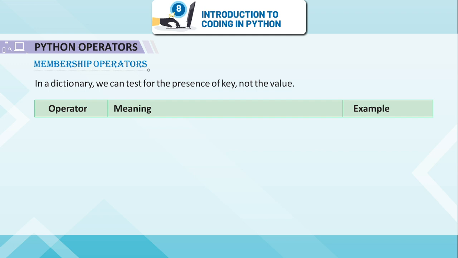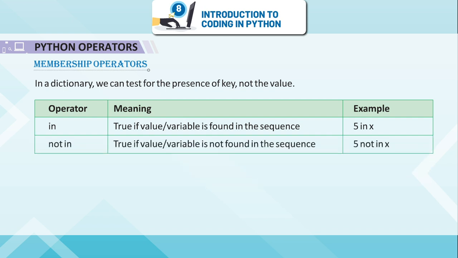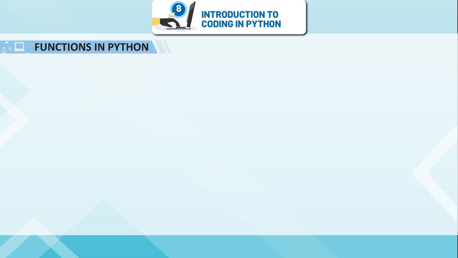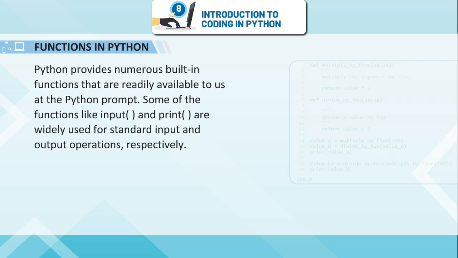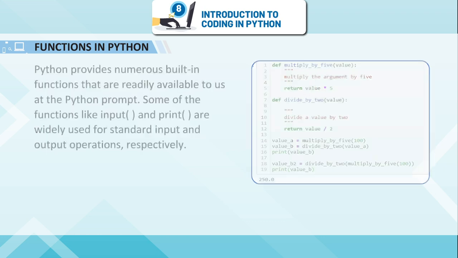Operator, meaning, example. in: true if value or variable is found in the sequence, 5 in x. not in: true if value or variable is not found in the sequence, 5 not in x. Functions in Python. Python provides numerous built-in functions that are readily available to us at the Python prompt. Some of the functions, like input and print, are widely used for standard input and output operations respectively.